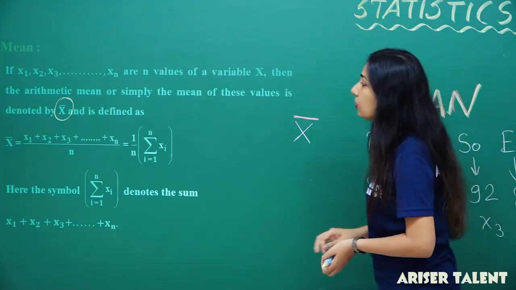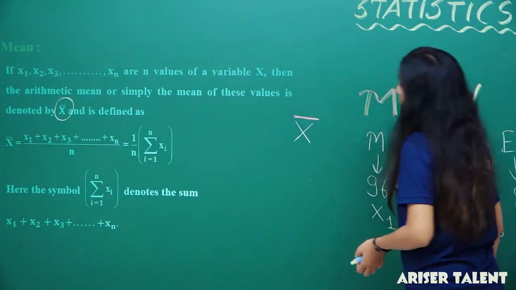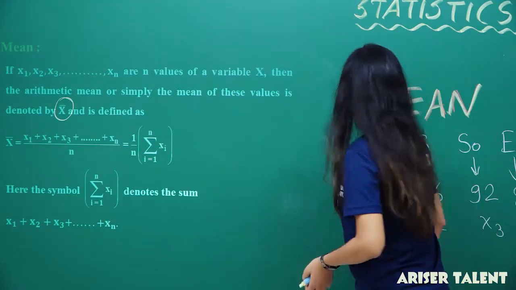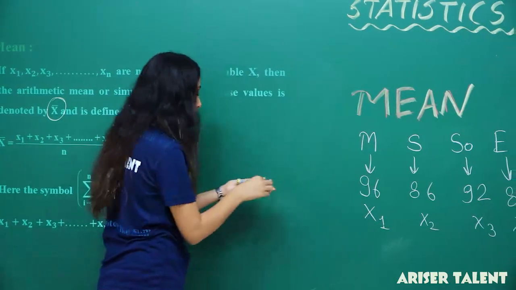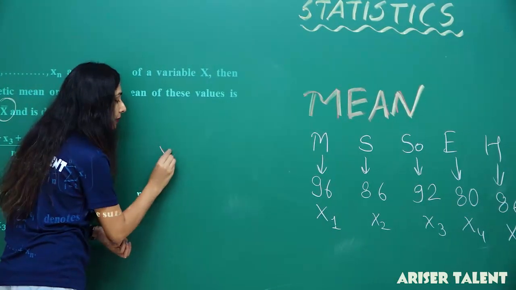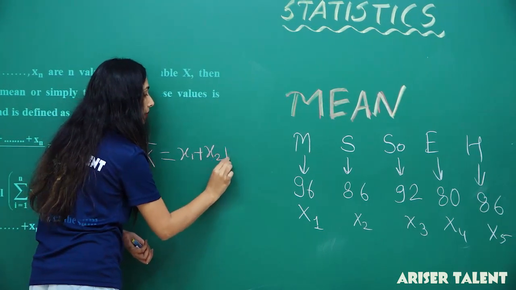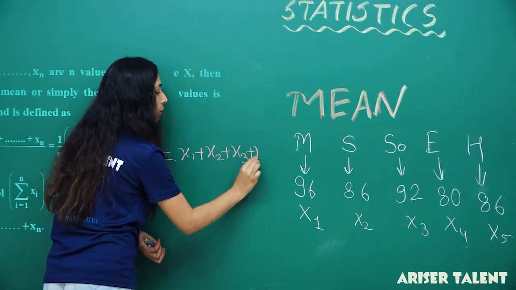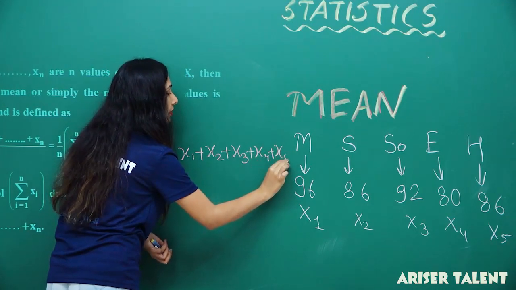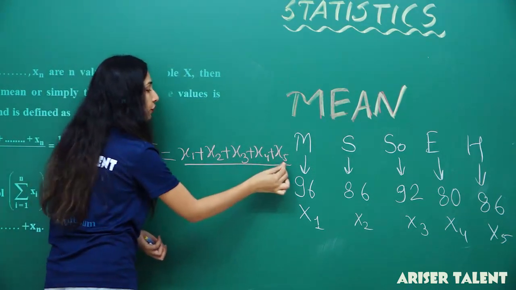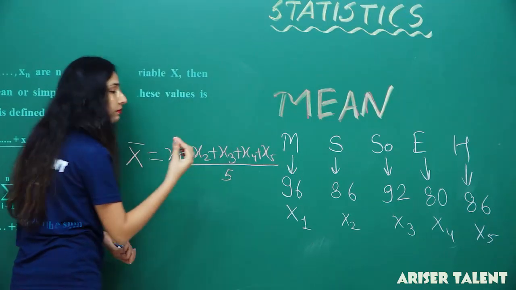Okay, that's it. So here it is in written form: if I am talking about this one here, x bar will be equal to x1 plus x2 plus x3 plus x4 plus x5, whole divided by 5, so n's value is 5.